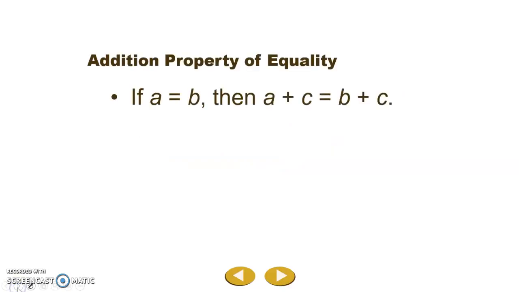The addition property of equality says that if A equals B, then A plus C equals B plus C. I talked about this earlier when I talked about making the equation balanced. So imagine that you have A and B sitting on a scale, like a scale that you would use when weighing things in science class. Okay, if an equation is equal, then it's balanced.